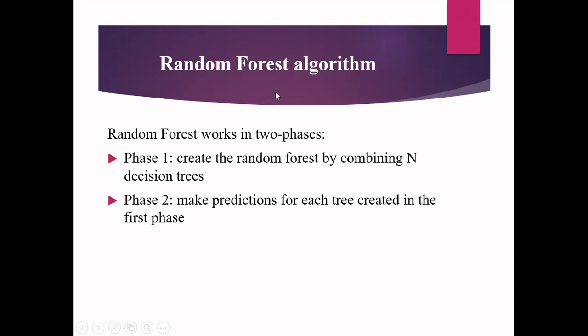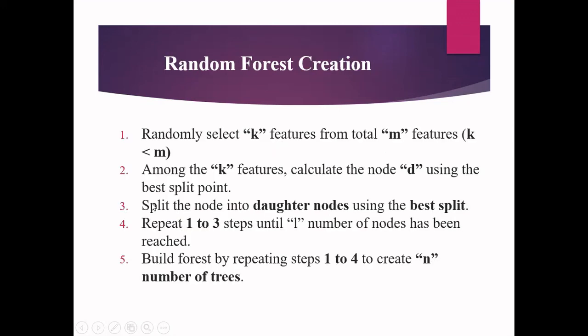Now the algorithm is going to work in two phases. In phase one, we create the random forest by combining n decision trees. This is the training phase. Then in phase two, we make predictions with each tree created in the first phase. This is the testing phase. So now let us see how the training phase works. In the training phase, we create the random forest. For that, randomly select k features from the total m features, where k should be less than n.